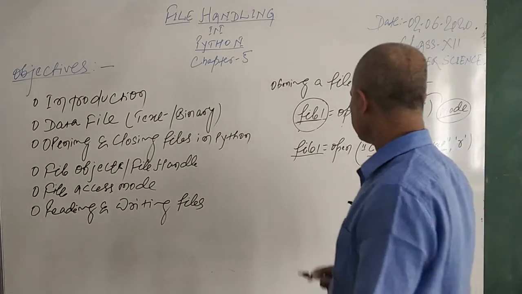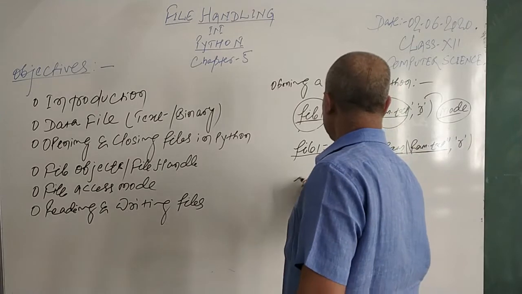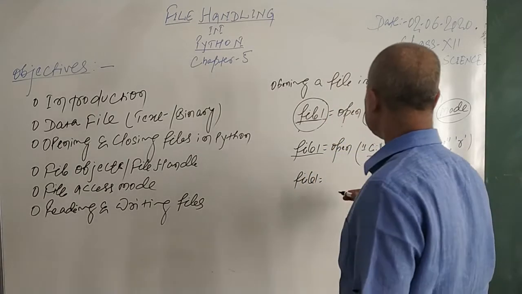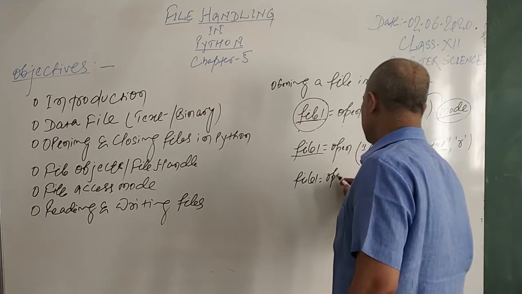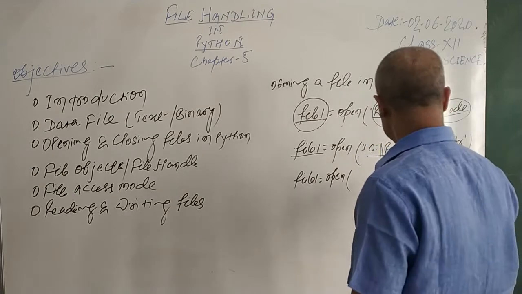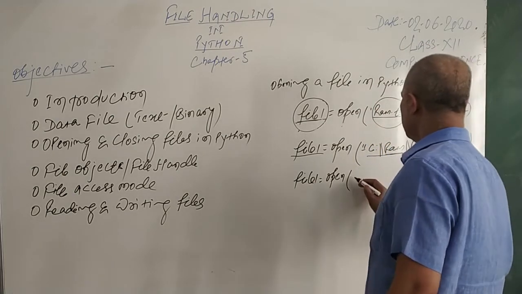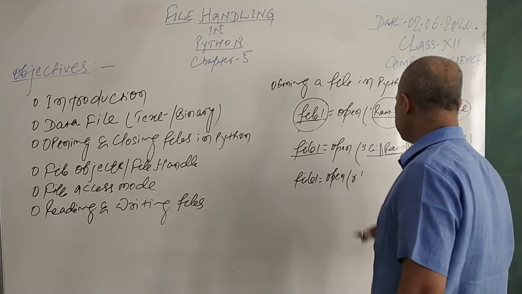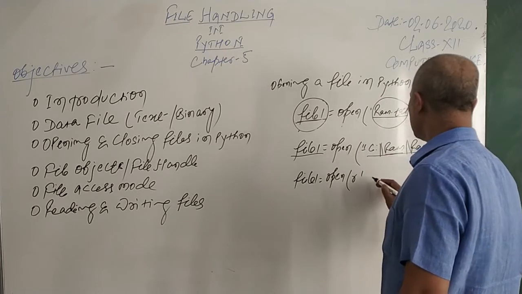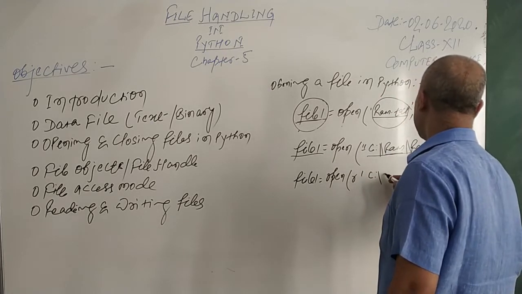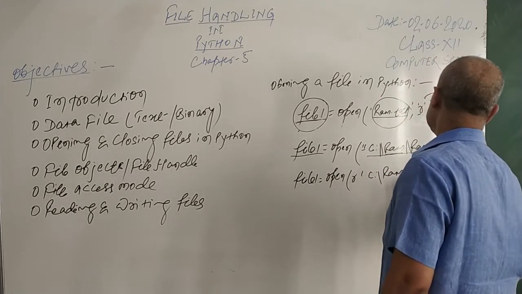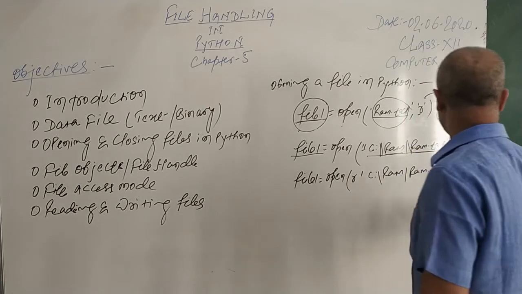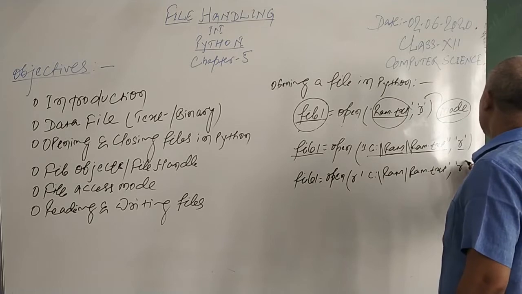Now third, if I don't want to use this double slash, it can be done this way. You can open a file, and then in the read mode, you have to say r here in advance, and then in single or double quotes, you can say c:/ram and /ram.txt. Single quote, close, comma, r.